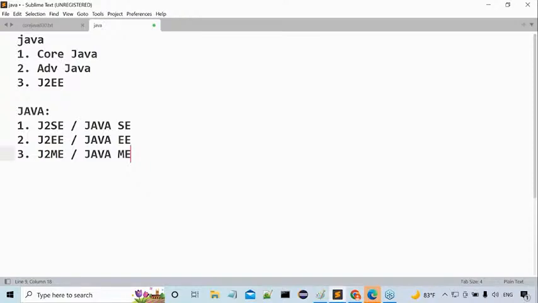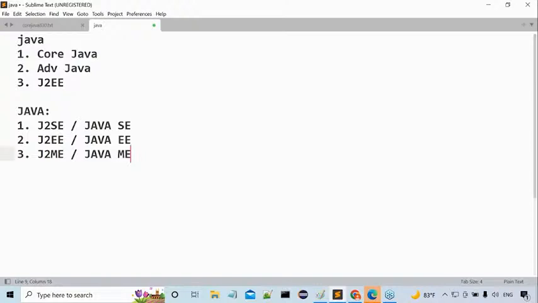Tell me guys, three parts are available in Java. What are the three parts now? J2SE. Second one is J2EE. Third one is J2ME. I want to know the abbreviations of these three parts now. I'm not talking too much about these three parts immediately in the first class itself. Just I want to know the abbreviations at least.